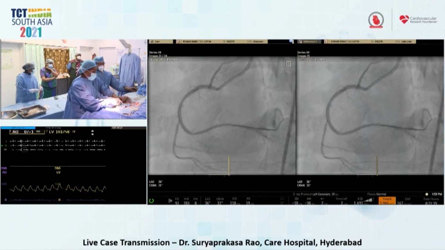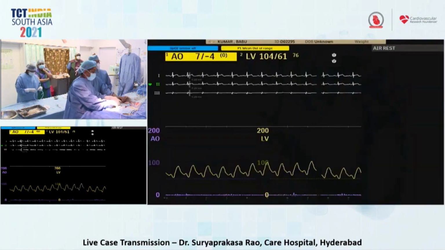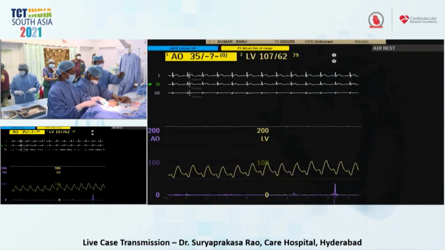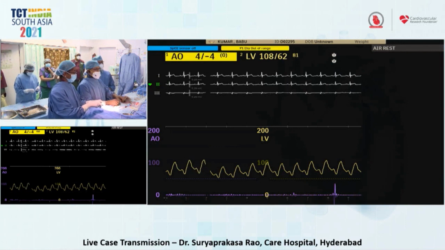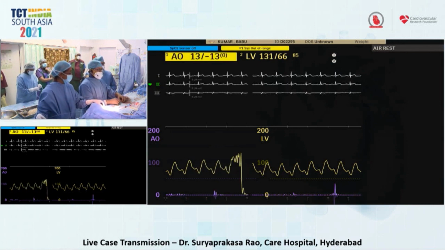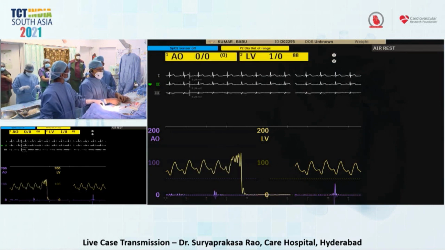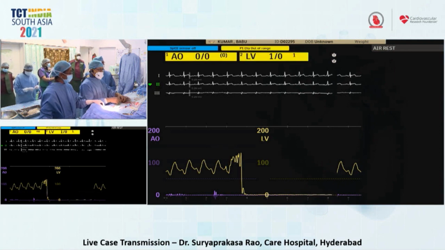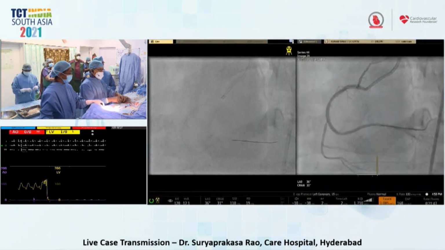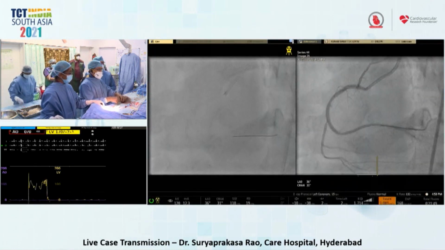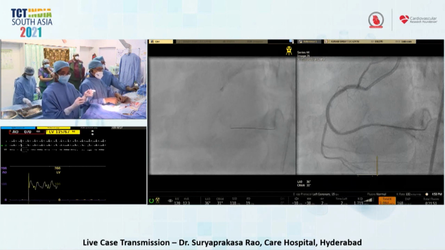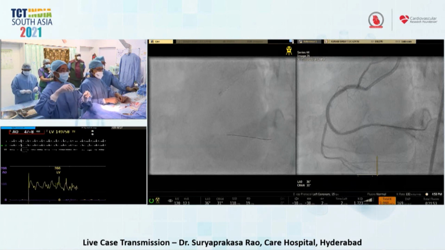Right. The central point looks narrow, no? Yes, we have to dilate now. Now we are taking the NC balloon, 3 by 12, 3 by 10, 3 by 12 millimeter, and then we want to dilate that segment. Sir, after dilatation, you will do IVUS probably.